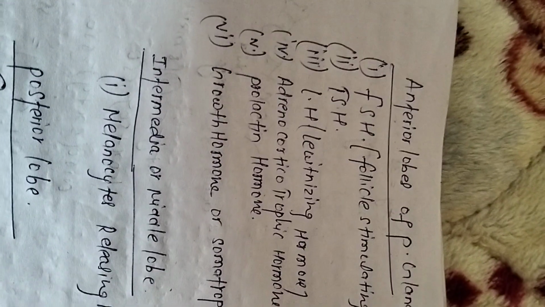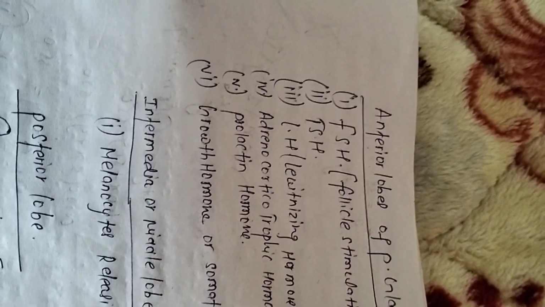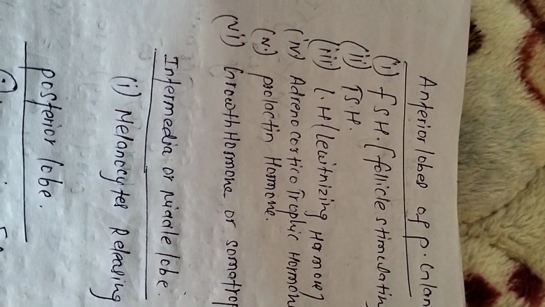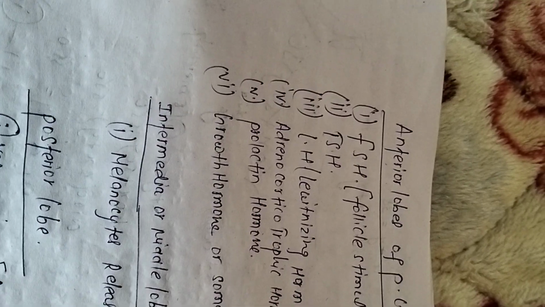In this case, the person will become taller as compared to a normal body, but mental retardation will occur.